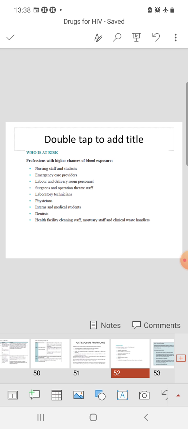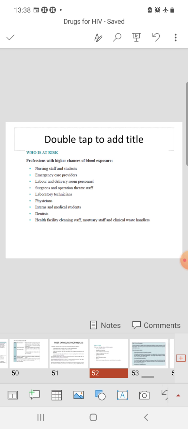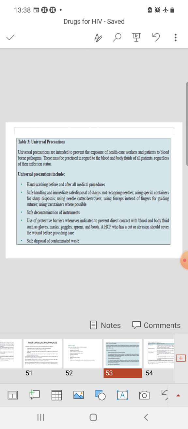So who is at risk? Professionals with a high chance of blood exposure are nursing staff, emergency care providers, delivery room personnel, surgeons, operating theatre staff, physicians, lab technicians, as well as interns, dentists, and also health facility cleaning staff, mortuary staff, and clinical waste handlers. So what is the regime and whom to give? First, universal precautions are intended to prevent the exposure of healthcare workers and patients to bloodborne pathogens.